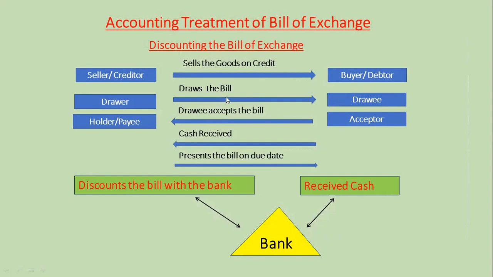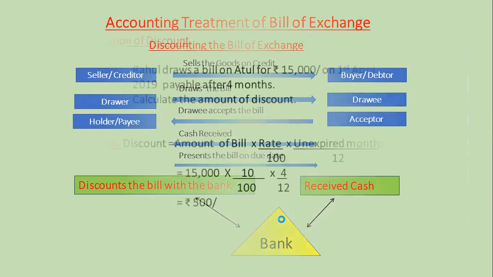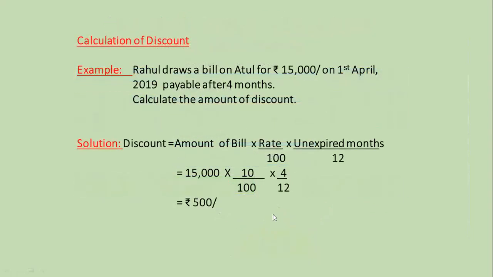Drawer draws the bill on drawee. Drawee accepts the bill. He either discounts the bill with the bank and receives cash, or the acceptor presents the bill on the due date and receives cash. An example on discounting of bill is given.